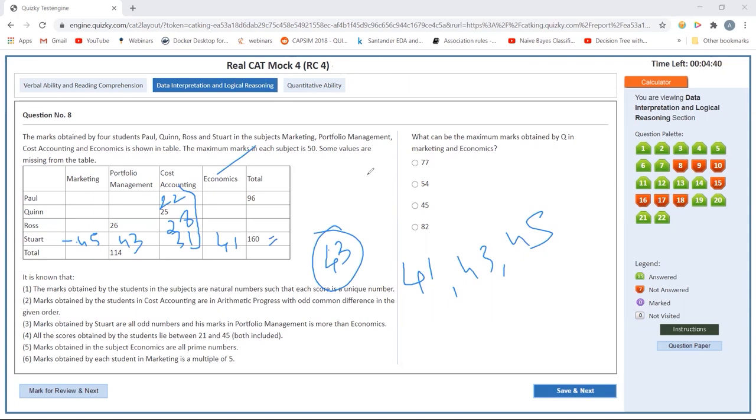For economics, just see what the numbers possible are, since all would be prime numbers. The numbers possible are 23, 29, 31, 37, 41.